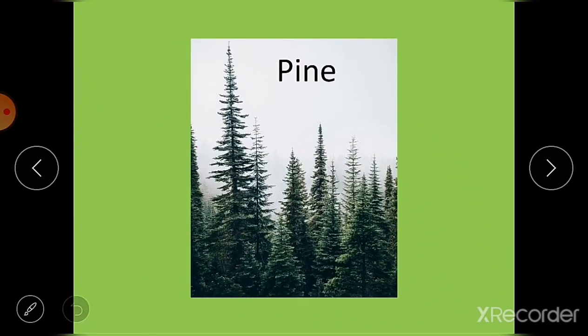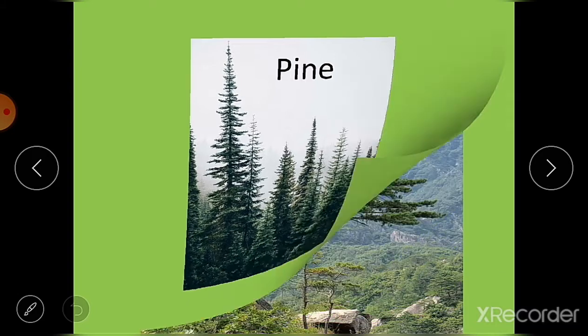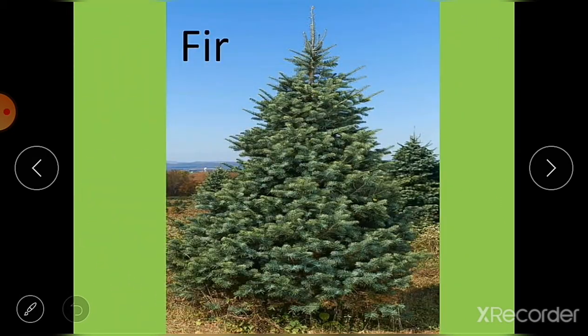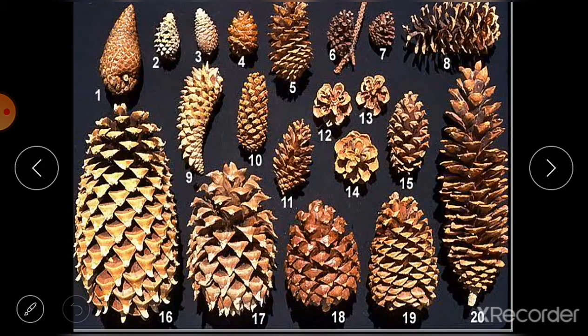These are the examples. This is pine tree, then this is deodar tree and fir tree. These trees grow in mountains. Then here you can see the cones of different plants or different trees. These are the different types of cones, and these cones have naked seeds, means they do not have any cover.